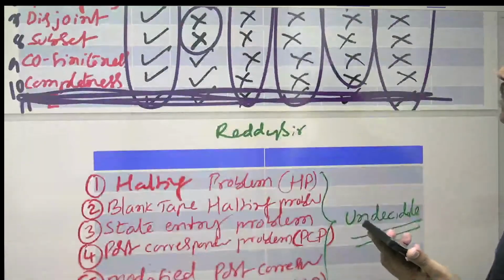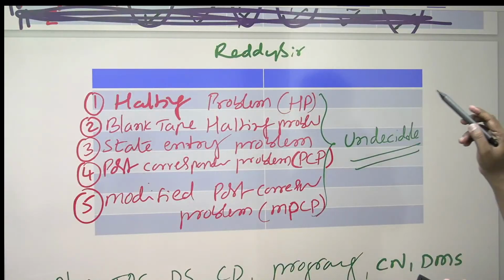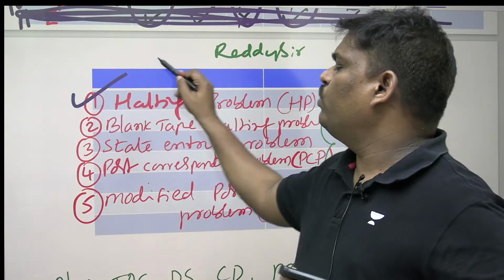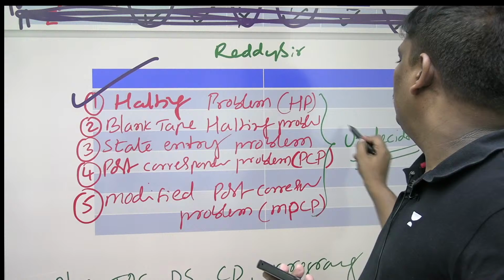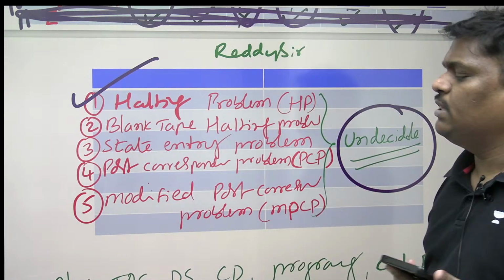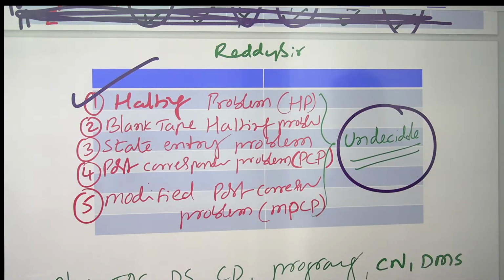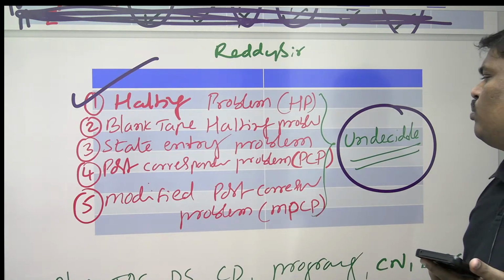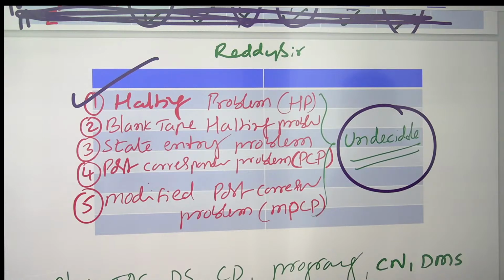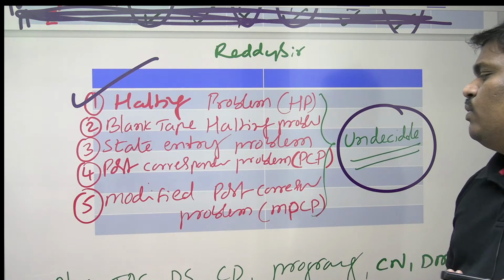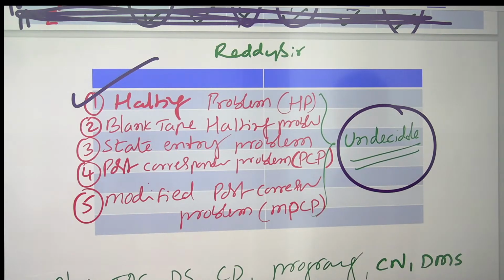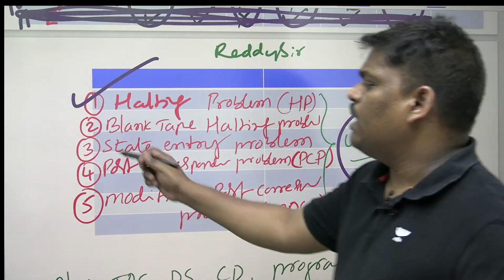Now go to one more table, which is the last table. Halting problem of a Turing machine is undecidable. Blank tape halting problem of a Turing machine is undecidable. State entry problem is undecidable. Post correspondence problem is undecidable. Modified post correspondence problem is undecidable. All are undecidable.